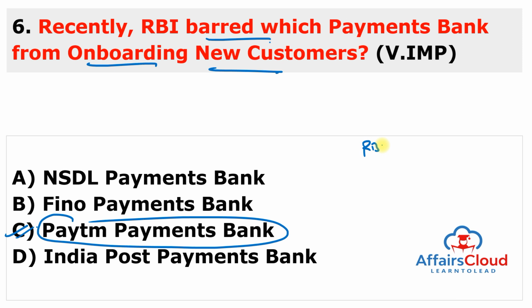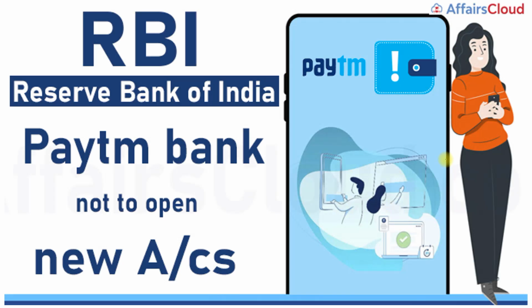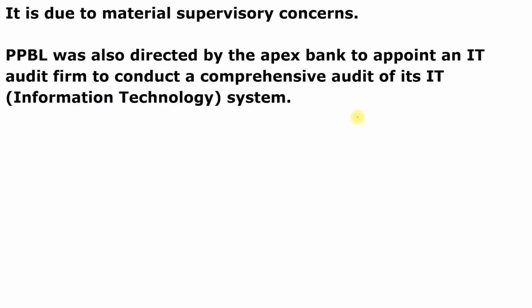So Reserve Bank of India, in exercise of its power under Section 35A of the Banking Regulation Act of 1949, bars the Paytm Payment Bank Limited from onboarding new customers with immediate effect due to material supervisory concern. So this is RBI who barred Paytm from opening new accounts. So it is due to material supervisory concern, and this Paytm Payment Bank Limited was also directed by the apex bank to appoint an information technology audit firm to conduct a comprehensive audit of its IT system.